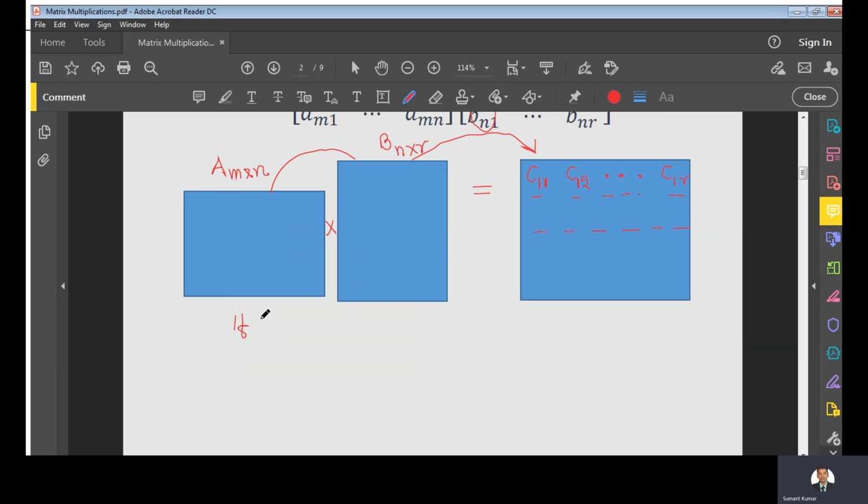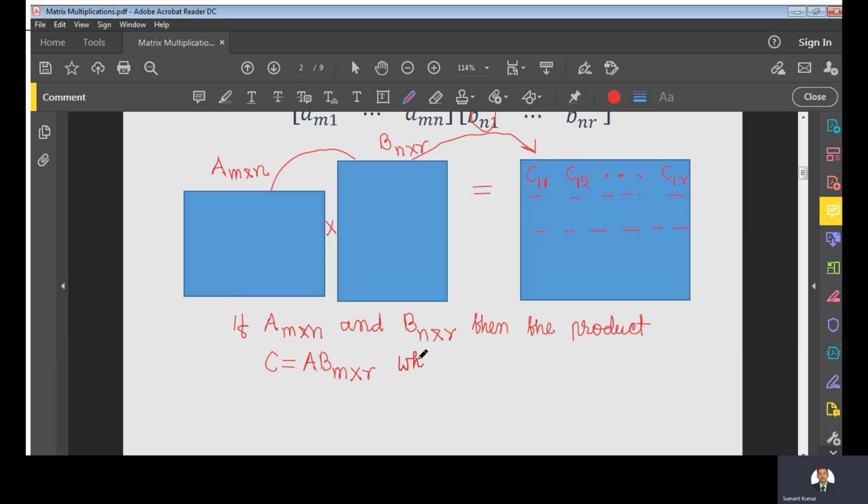If we have a matrix A of order m by n, and B is a matrix having order n by r, then the product C is A into B, which is a matrix of order m by r, right?